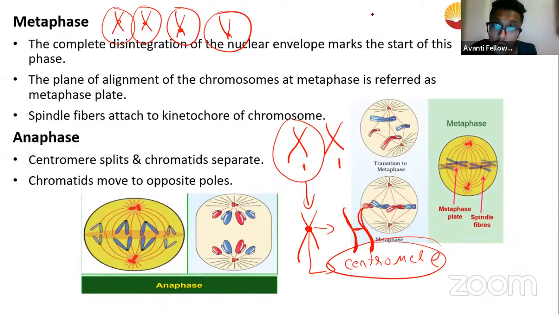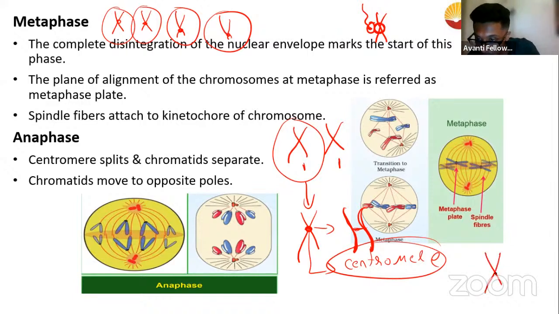Now, what is a kinetochore? Kinetochore is something that is present on the centromere like a disc-like structure. Now, what is the role of this kinetochore? This kinetochore acts like a point of attachment for the spindle fibers. So once the spindle fibers come and attach to the kinetochores, they will hook, and the centrosomes will start spinning their powerful protein motors to separate the sister chromatids.